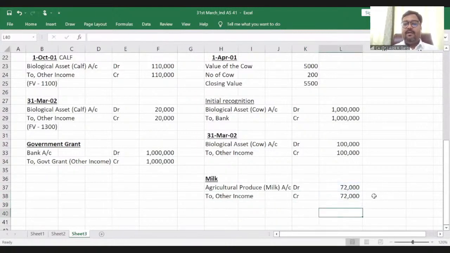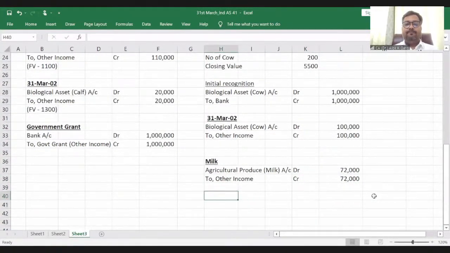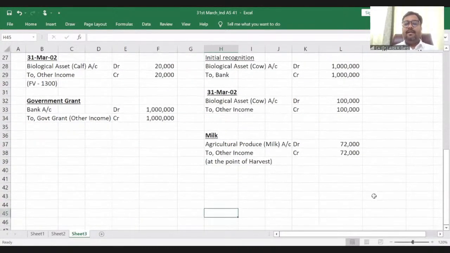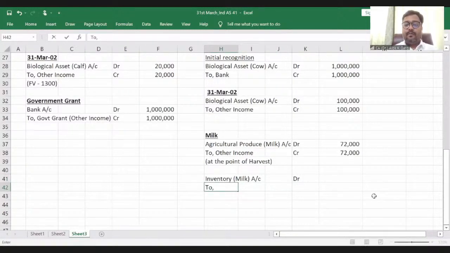What is the second entry? This entry is at the point of harvest. The second entry is inventory milk account debit, to agricultural produce, milk.